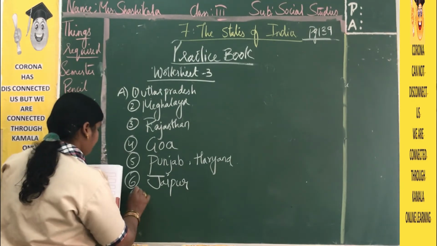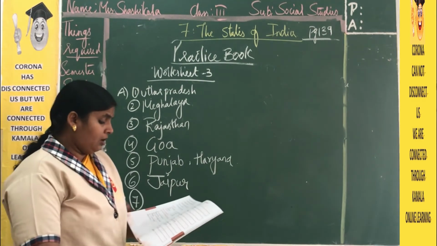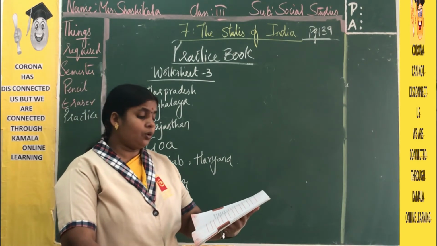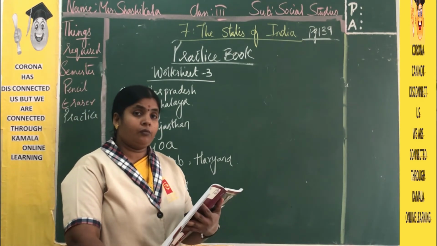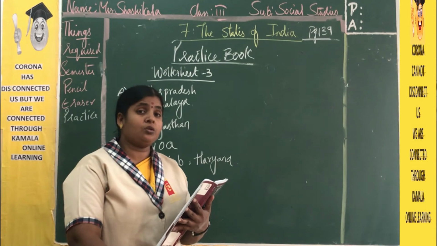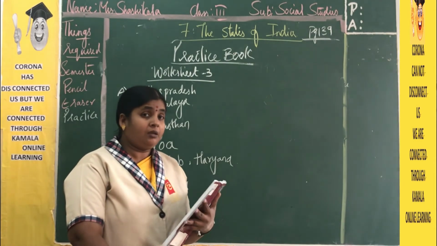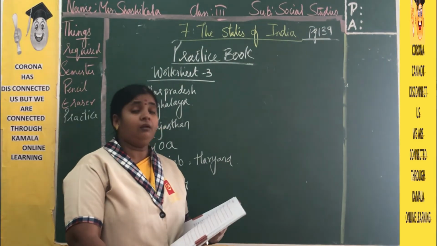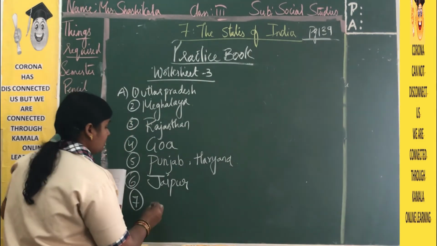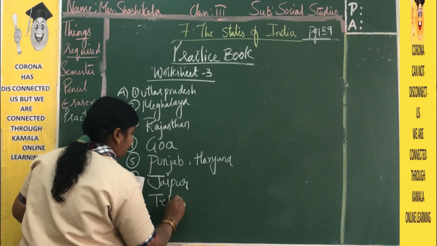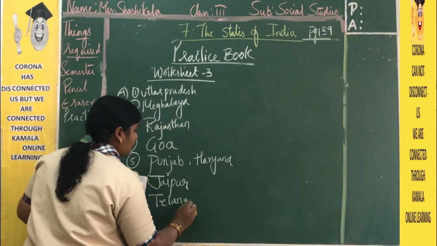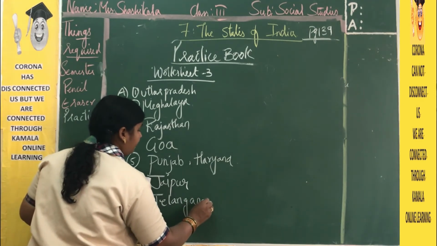And the state where we are living, that is our Telangana. So the seventh answer is Telangana. Telangana was formed in which year? In 2014.